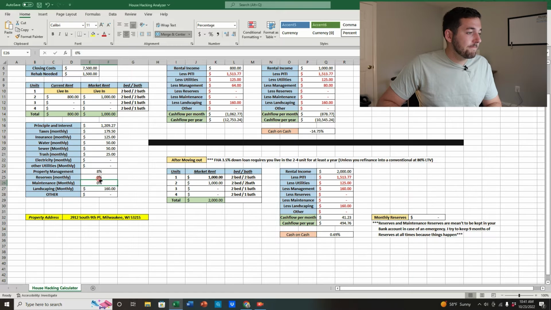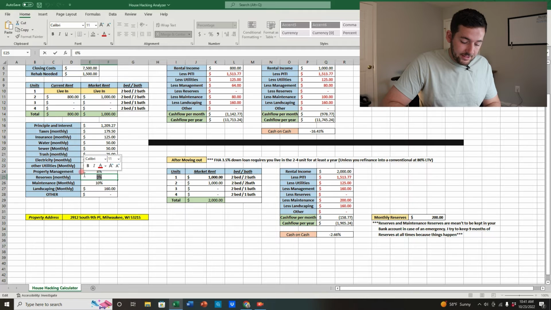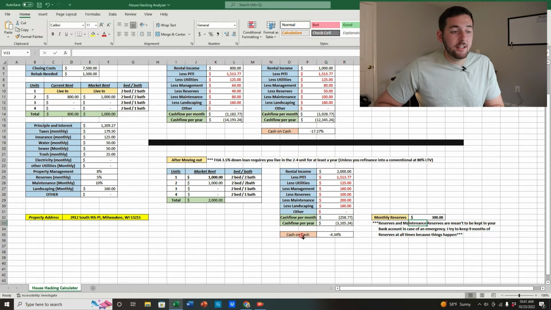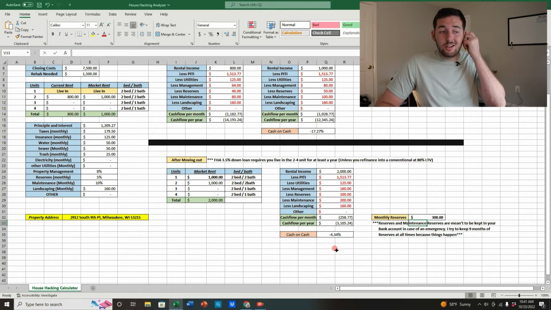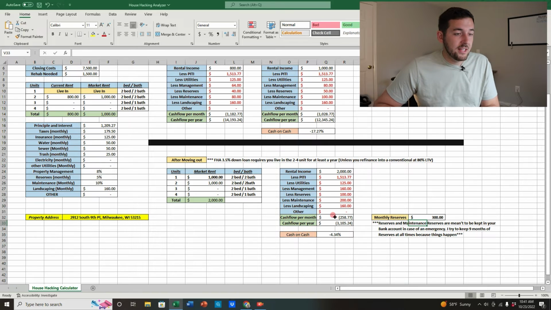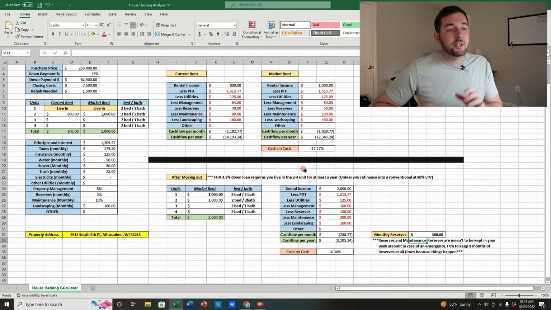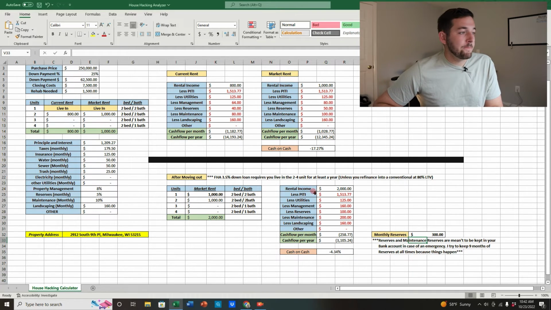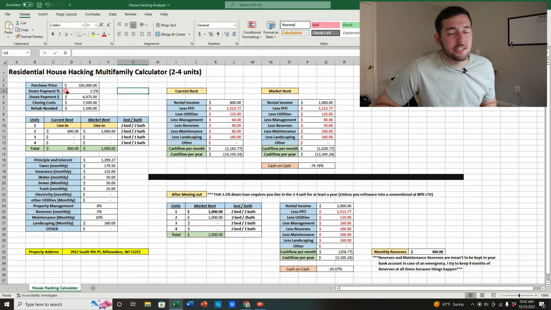So let's go ahead, put that back to 10%, put this back to 5%. So we have the numbers, right? Looks like you have a cash on cash return of minus 4.34%. We don't want that. That's not good. We're losing $250 a month, right? So this is how I'm going to tell you how you can make any deal work, given that the seller accepts your offer. I forgot to change this, but it doesn't affect the actual equation because we have our principal and interest in there already.